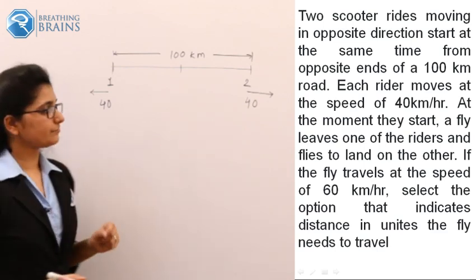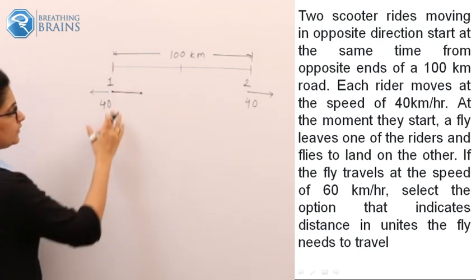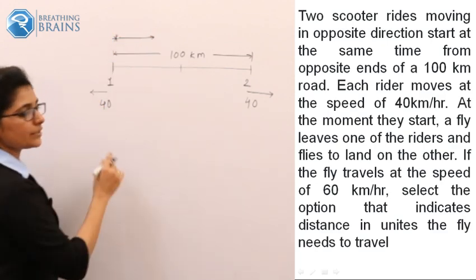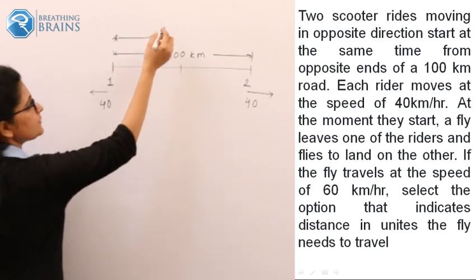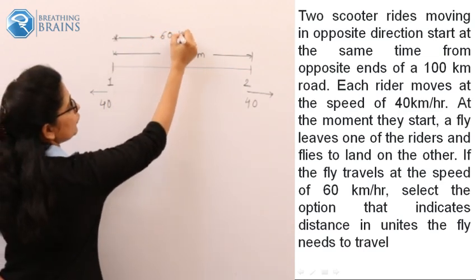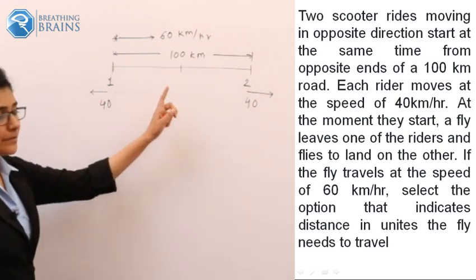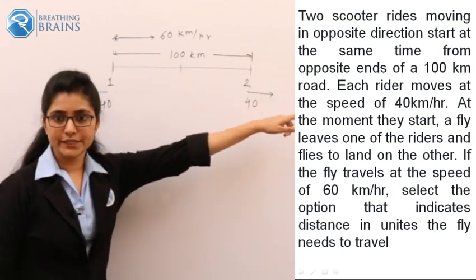Now when the fly leaves one scooter, we will draw this fly on the upper side. When the fly leaves one scooter and tries to reach the other scooter, and that fly is traveling at the speed of 60 km per hour, what we have to find out is the distance traveled by the fly to sit on this scooter.